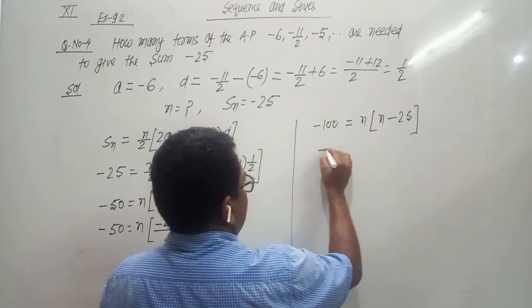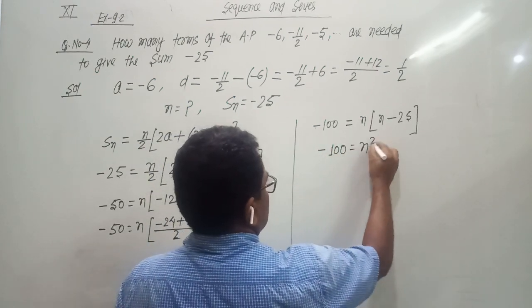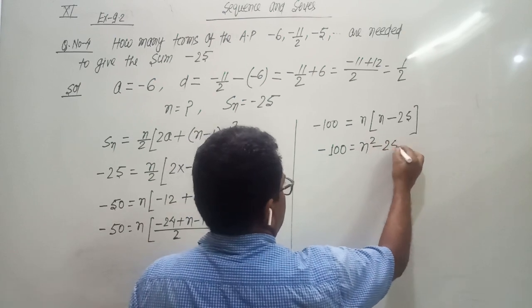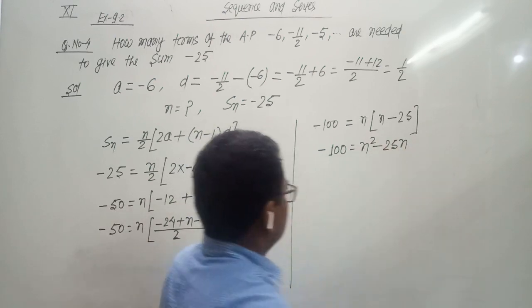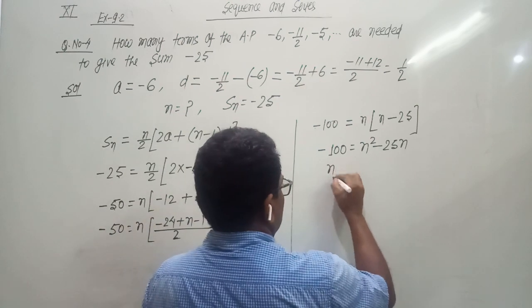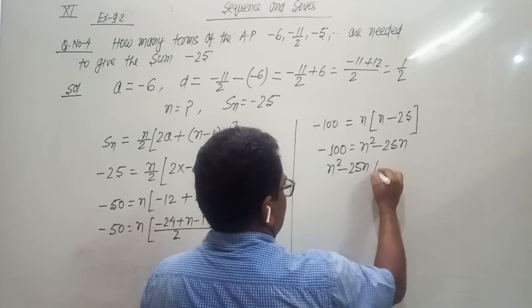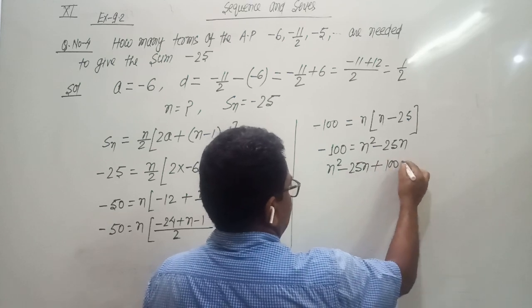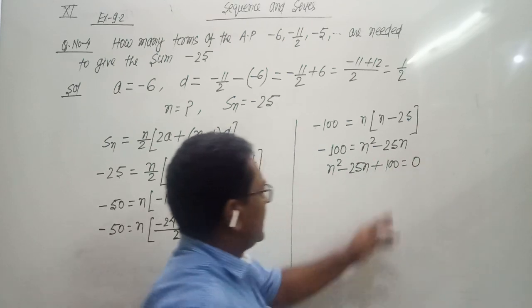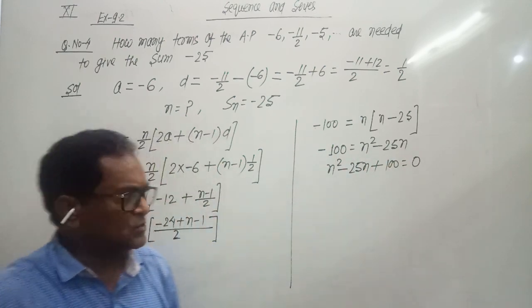So minus 100 equals n square minus 25n. This will go on the right side, becomes plus. So n square minus 25n plus 100 equals 0.